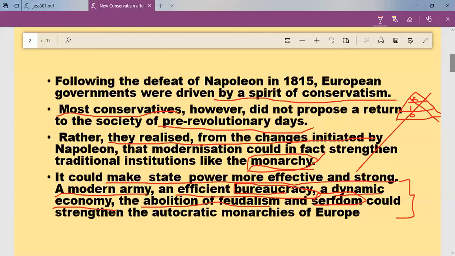Then slaves were there, and a huge estate, and everybody would live inside that estate. Such a system was known as feudalism or serfdom. The majority group of people, like slaves or peasants, were under the control of landlords or the king. And in return, the king and landlords promised to protect these people from external attacks.